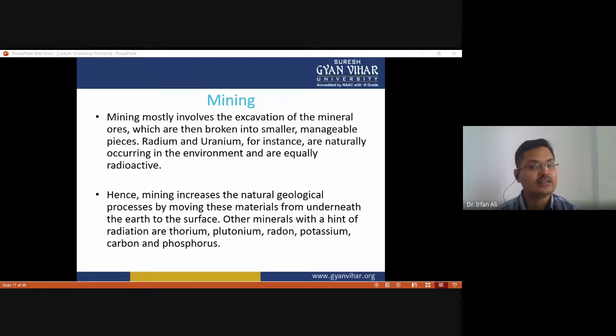Other minerals with a hint of radiation are thorium, plutonium, radon, potassium, carbon, and phosphorus. The isotopes of carbon and phosphorus, which have radioactivity in them, are a cause of radiation pollution.